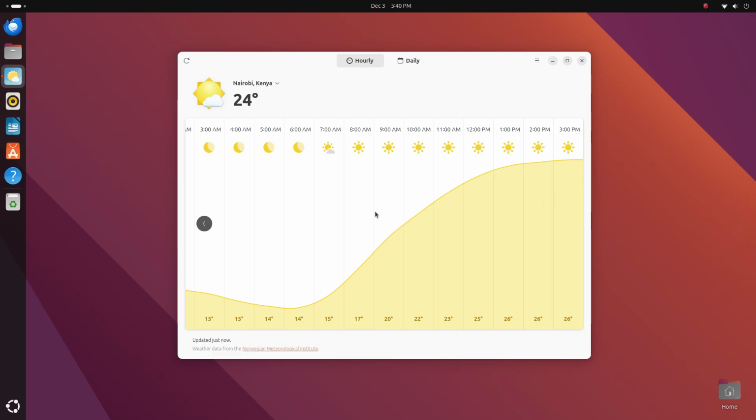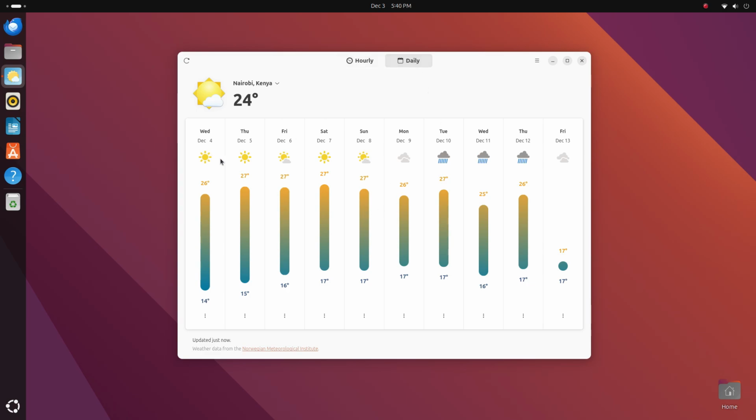But you don't need to calculate the numbers and interpret the weather data. You just look at these icons here. Sun means sunny, clouds mean cloudy, rain means rainy. Yeah, you don't need to be a meteorologist to read this info here. I like this graph here as well.